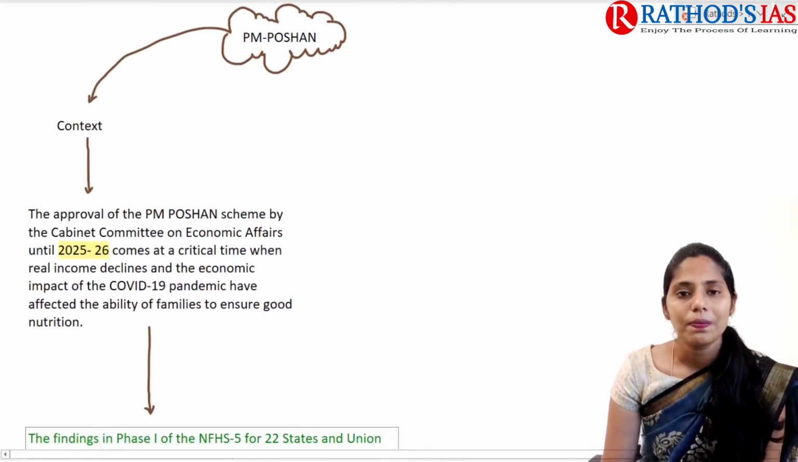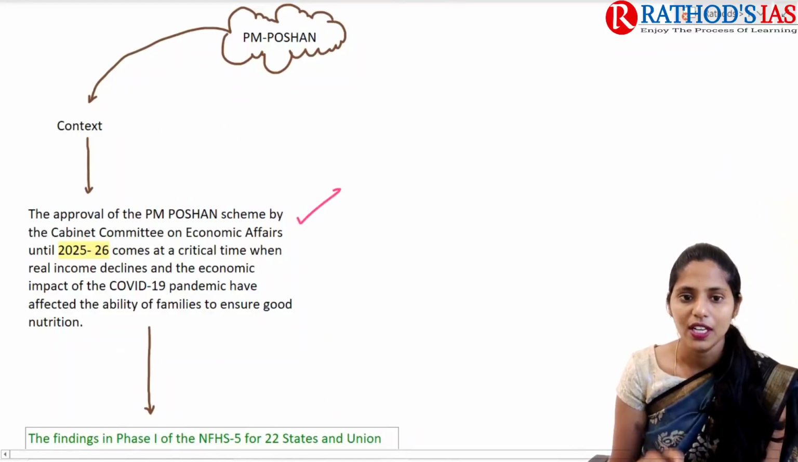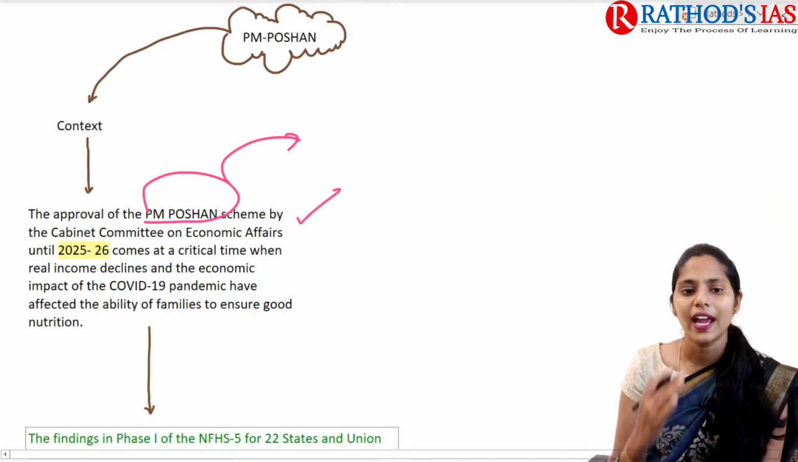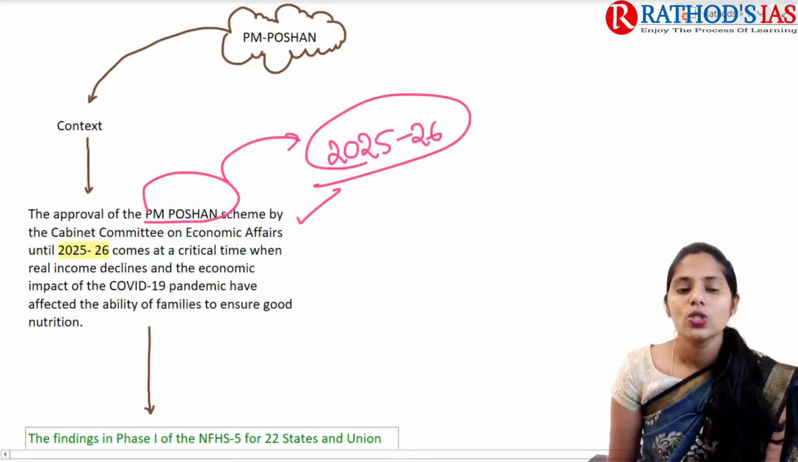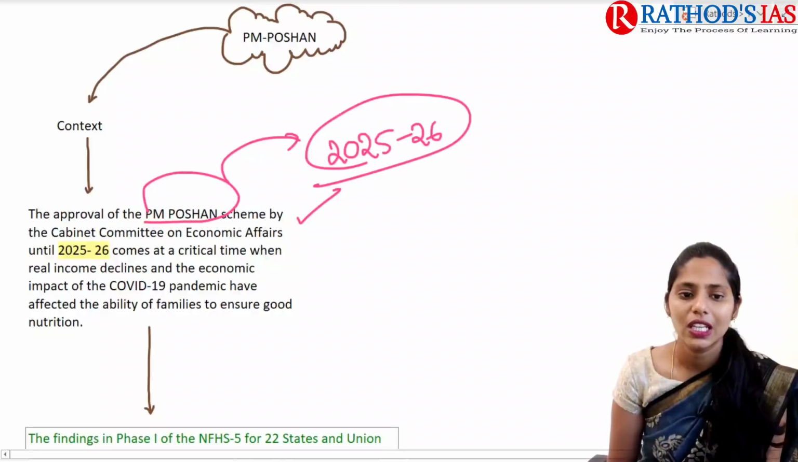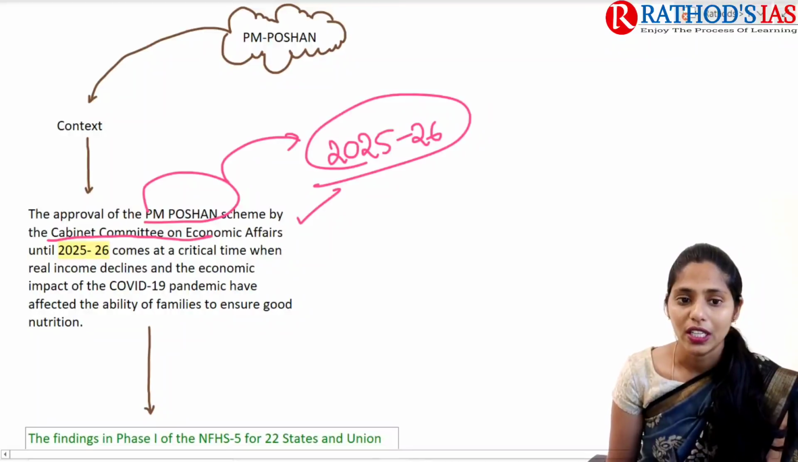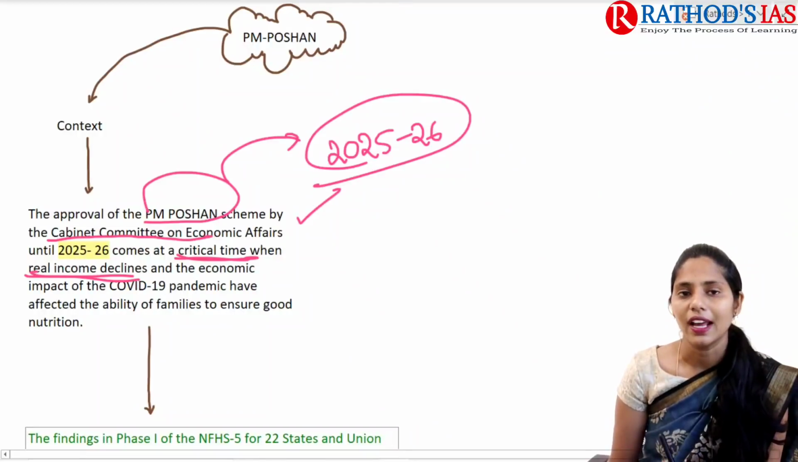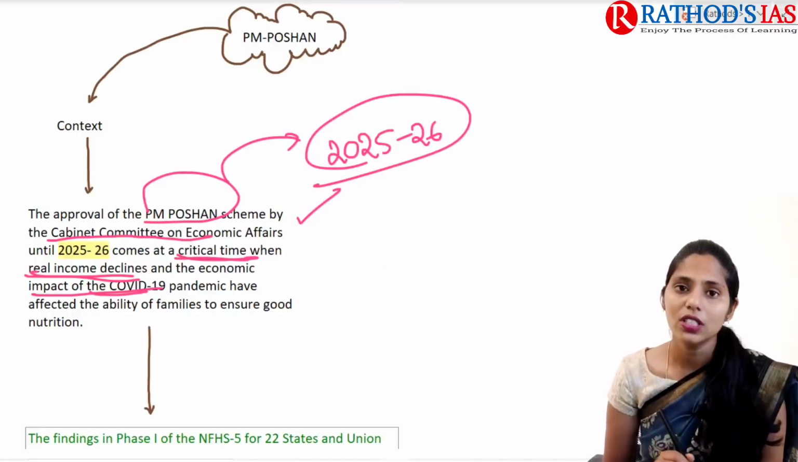Recently our Prime Minister and the Cabinet Committee on Economic Affairs approved the PM POSHAN scheme, which will run until 2025-26. This approval comes at a critical time when real income is declining and the economic impact of the COVID-19 pandemic has affected the ability of families to ensure good nutrition.